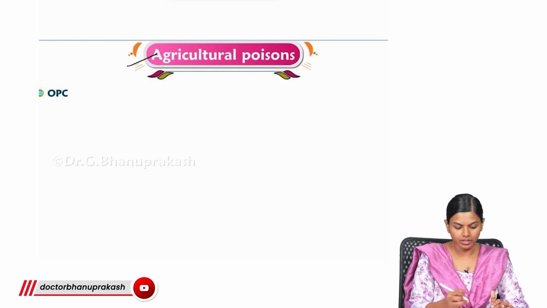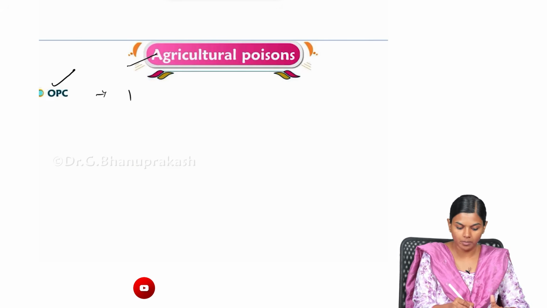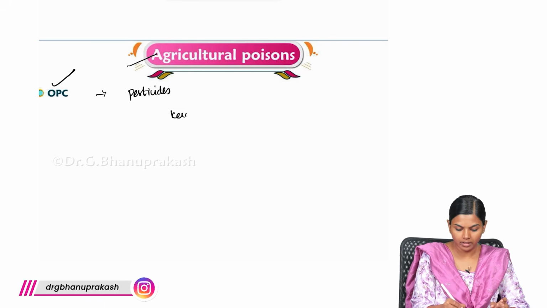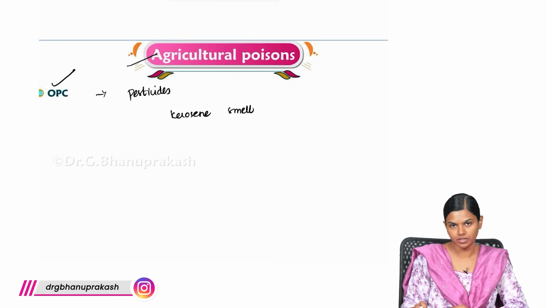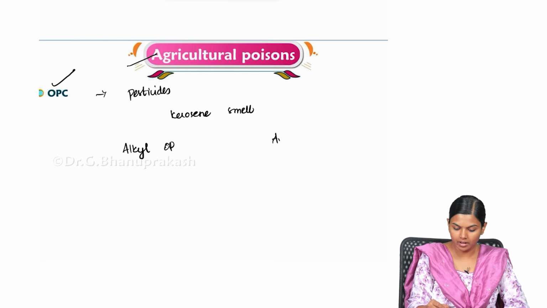First we are starting with organophosphorus compounds. These are the most common pesticides that we are using, and they have a peculiar kerosene smell. They are broadly divided into alkyl OP and aryl OP.